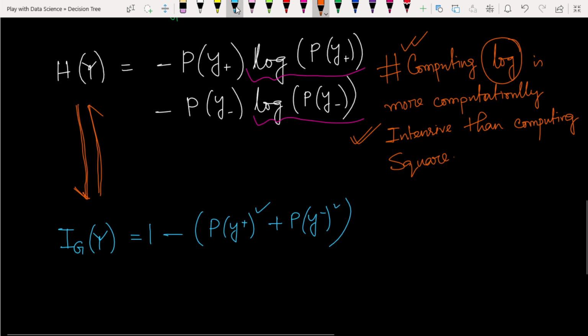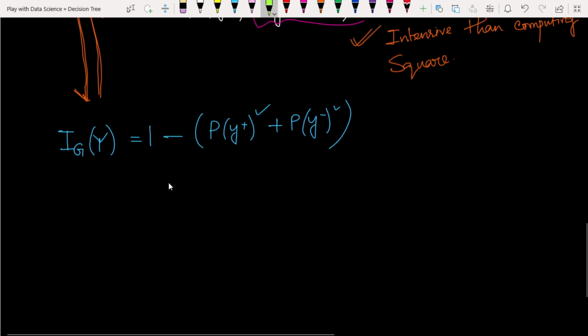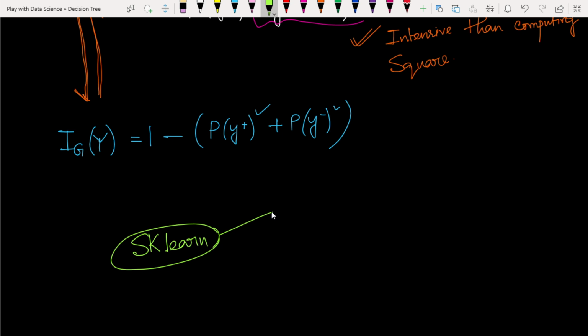And if you recall Python, they have a very famous library, sklearn. Instead of using entropy, they use the Gini impurity, because it is computationally efficient.